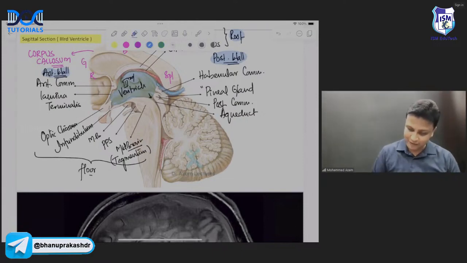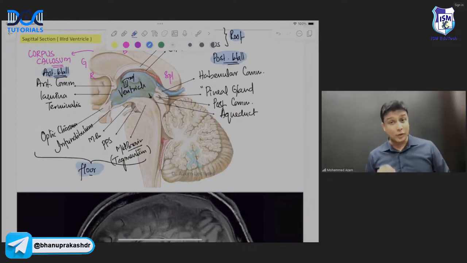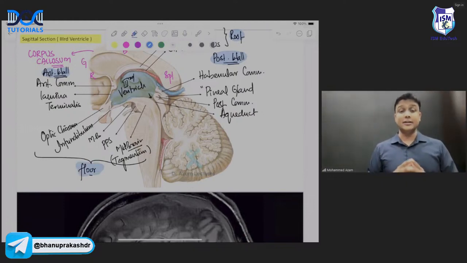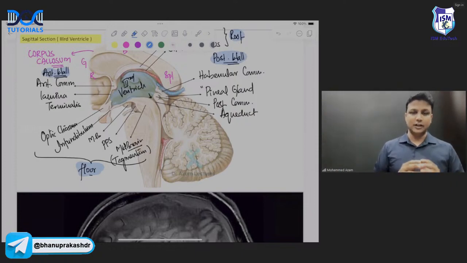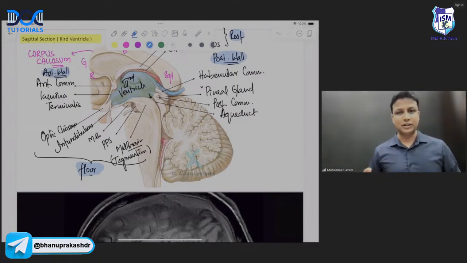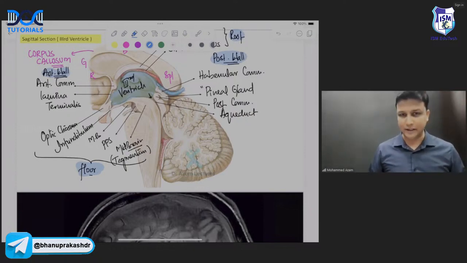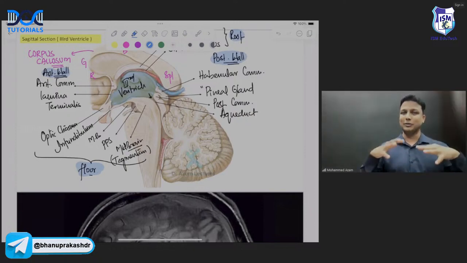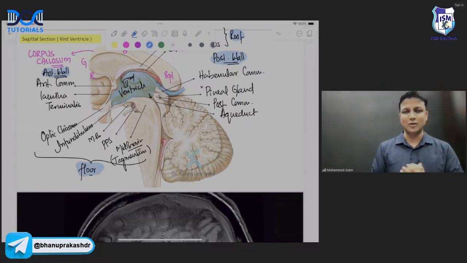Wow. Are you understanding me here? तो एक बार दोबारा रिपीट करते हैं सर. It is worth repeating. And in the ventricles, the floor is very much important, sir. So first of all, you'll be having optic chiasma. Just behind the optic chiasma, there'll be infundibulum. Then behind that, there will be mammillary body. Then there'll be posterior perforated substance. And then there'll be tegmentum part of the midbrain. All this together, they're going to form the floor of the third ventricle. Ho gaya, that's all.